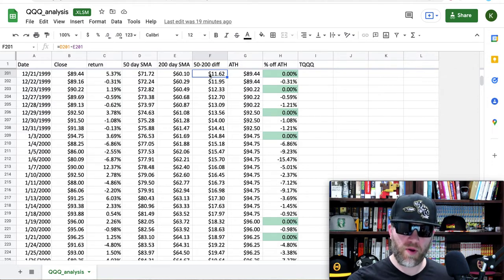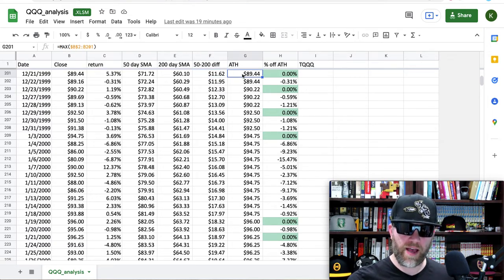Now, if this is positive, then the 50-day is above the 200-day, which is generally indicative of a bullish environment. And if this is negative, then the 50-day is below the 200-day, which means that more recent prices are lower than less recent prices on average. And this, to some, indicates a bearish environment.